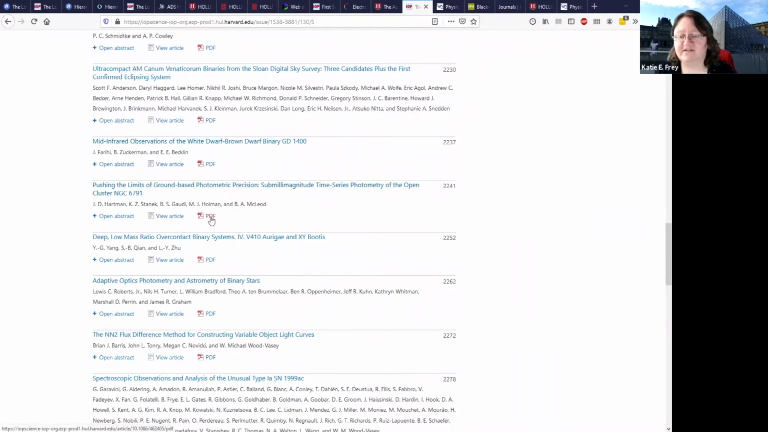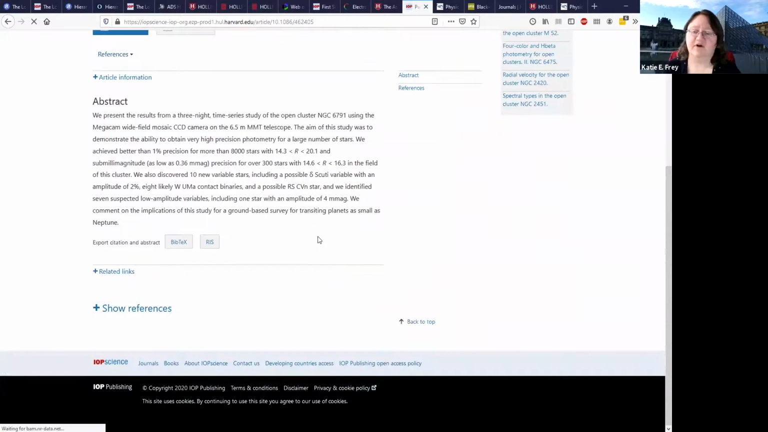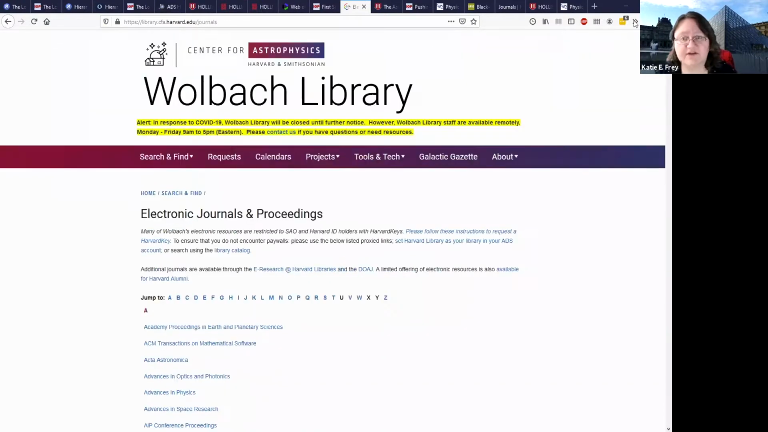And we have access to the PDFs. So click on here to get to the full article, or if you want, you can click onto the title to get that HTML view of the article, or at least the abstract as well. So back to our library homepage, though.